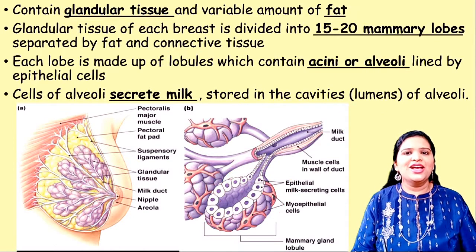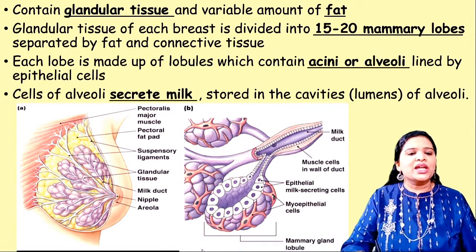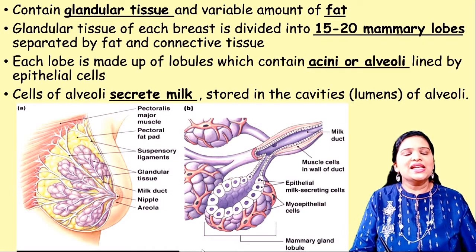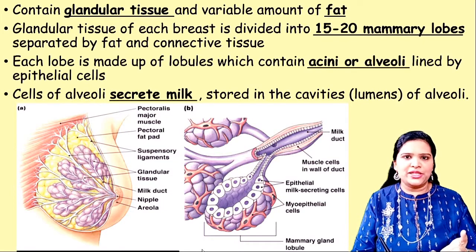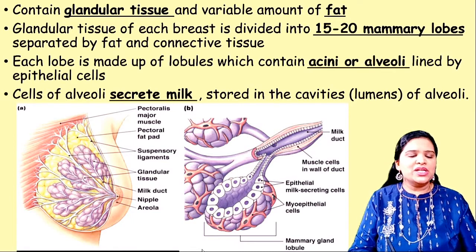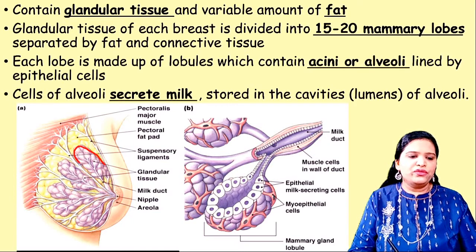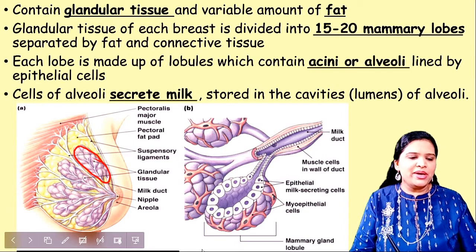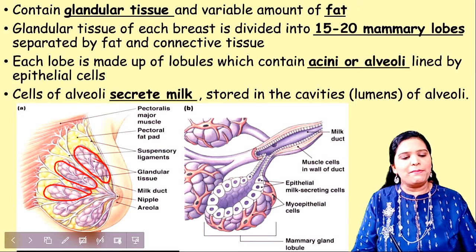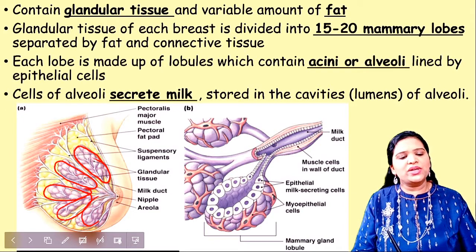Okay, so let's revise this again. This breast contains glandular tissue and fat. What are glandular tissues? Each breast contains around 15 to 20 mammary lobes. This purple color structure is called mammary lobes. Everything together we call glandular tissue.